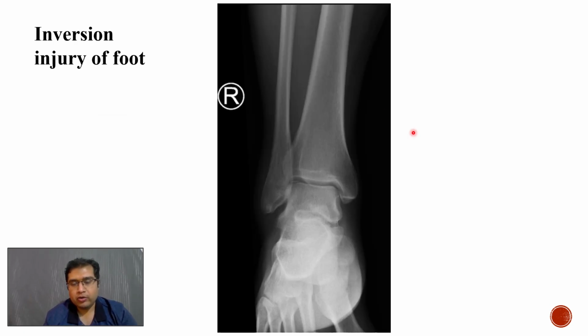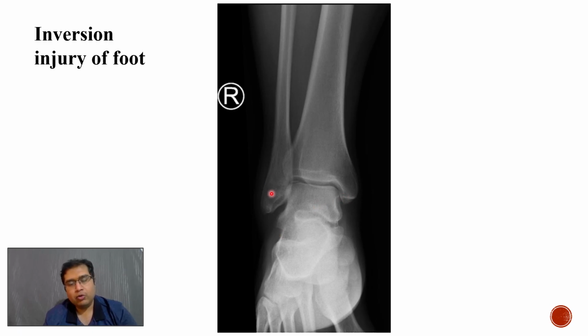So another important radiograph of a foot of a patient presenting with injury. Two important things we should always look at on an AP projection of the ankle are the talofibular overlap, which should be more than or equal to 6 mm, and the medial joint space, which should be less than 5 mm normally.